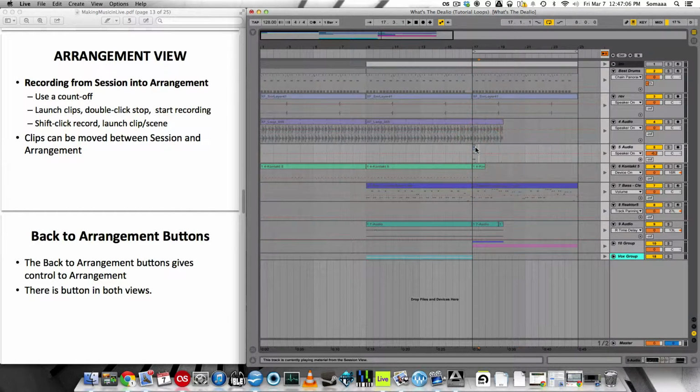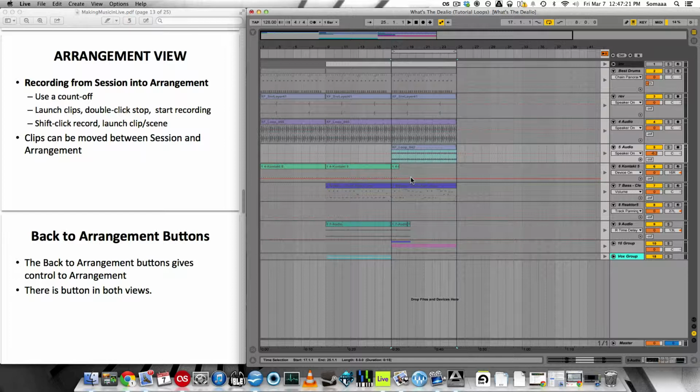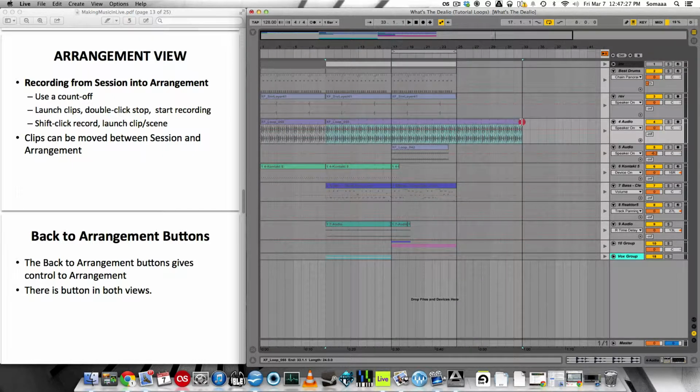Now some of these are smaller because they're loops. Remember, this one is only a 4-beat loop. So I'm going to want to drag this out and loop it for as long as I want. And this is how you make your song. You adjust timings. Like say you want this to stop right before the end, or if you want this one to go on a little bit longer.